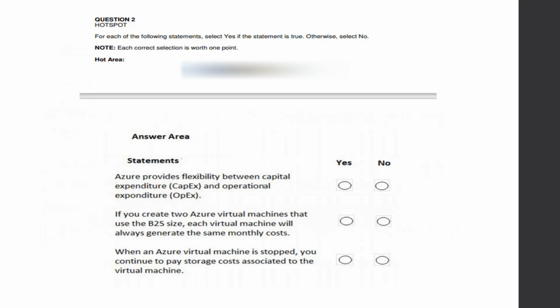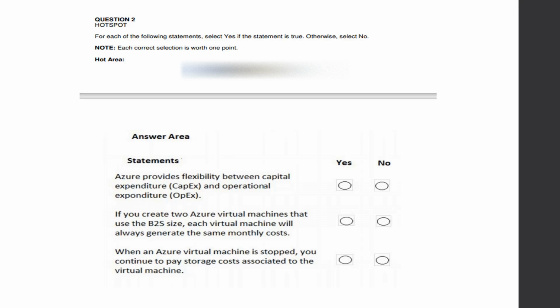This is also a true or false question. Before going to this question, you have to understand the concept of capital expenditure and operational expenditure. Capital expenditure is the amount which you need to invest as capital to start the organization. Operational expenditure is what you incur to run or operate the business. When you take Azure as a service in your organization, it reduces the capital expenditure, and going forward an operational expenditure will be involved.